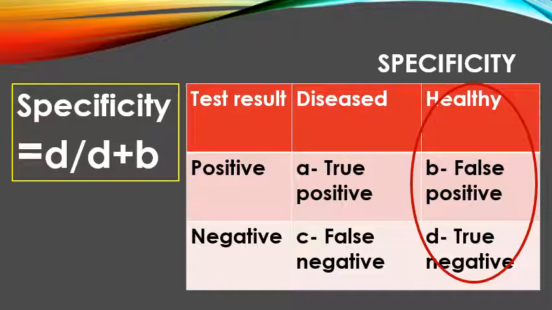Now coming to specificity, here we have to take healthy people into consideration. So it is the true negative, that is why it is also known as the true negative rate. So how is it calculated? True negative people divided by the total number of healthy people. So D divided by D plus B. So this will give us specificity.